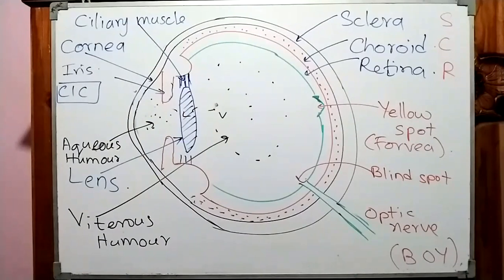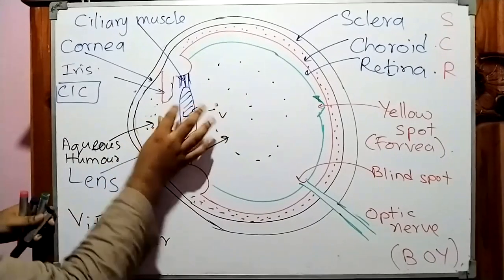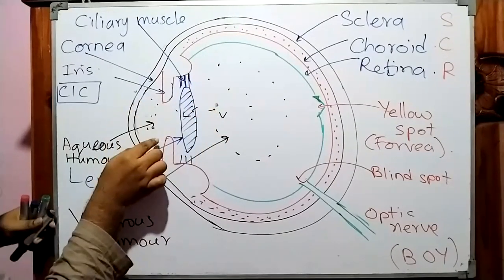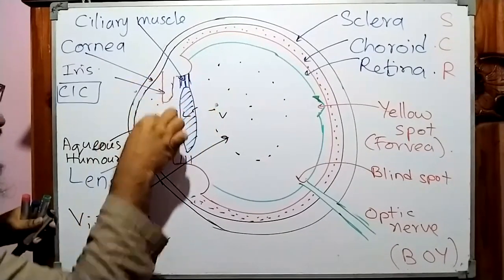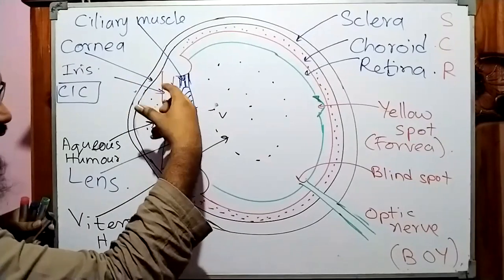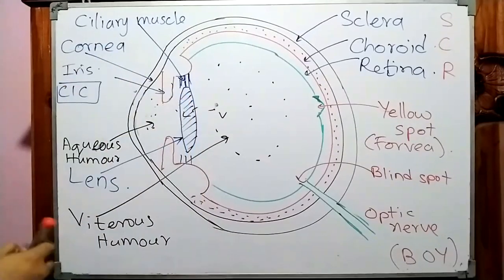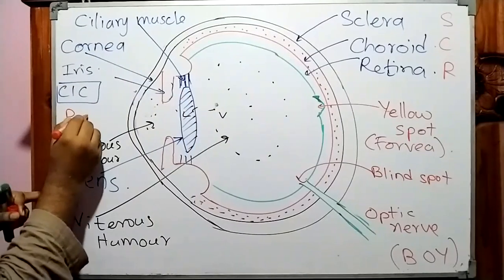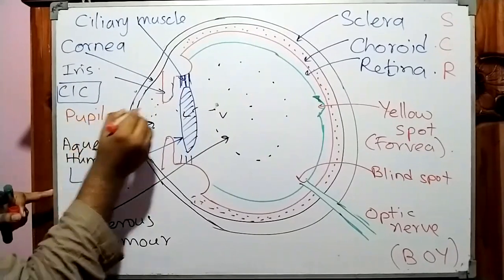And there is another part. Actually, it's not a part. Okay, all the parts we have named. There is a special space. The space between this iris and this iris. Here also iris. Between that there is a hole. Can you see that hole? That hole is given a special name. That area is given a special name. That is the pupil.